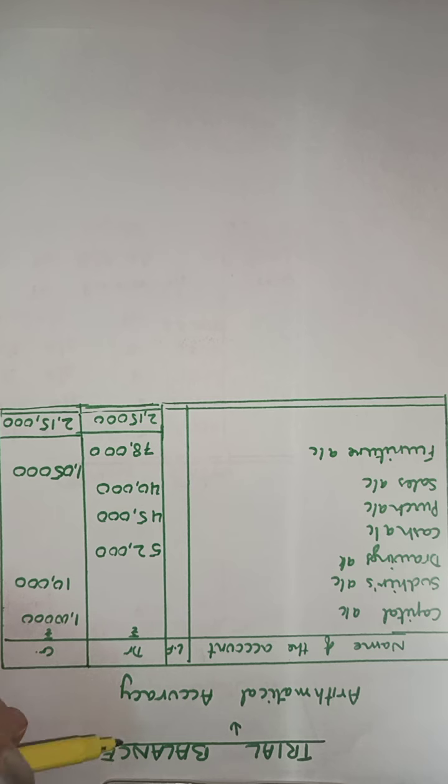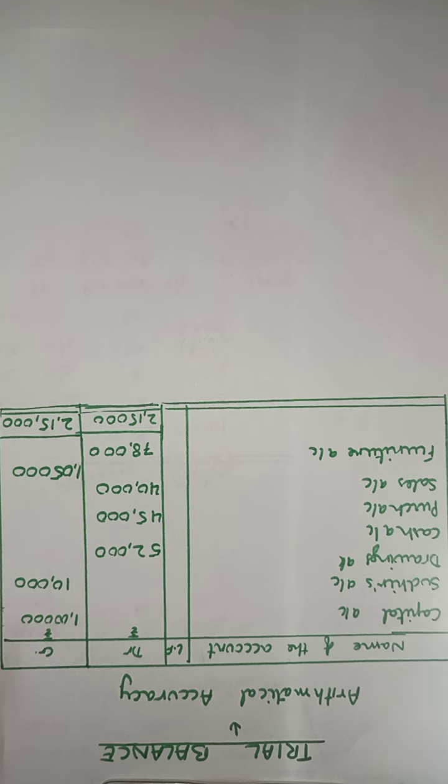See girls, after this the last step will be preparing the financial statements. There is no point of preparing financial statements if the result that is depicted by the financial statement is not correct. If the result is calculated wrong because of any error, maybe, see, an accountant is a human being. Human errors can occur. One amount forgotten somewhere. I closed and balanced the ledger account, but I forgot to post it further in the financial statements. So such errors can happen.